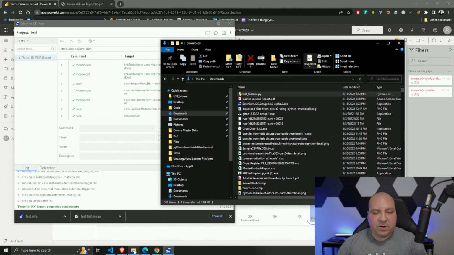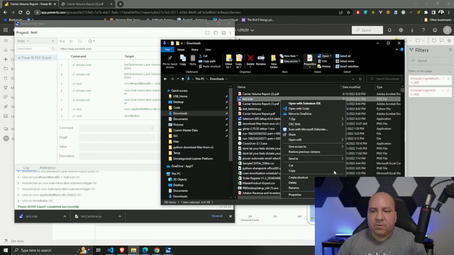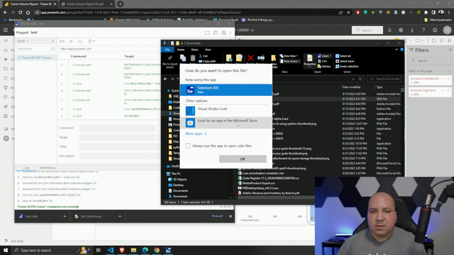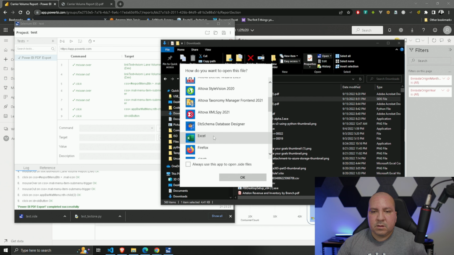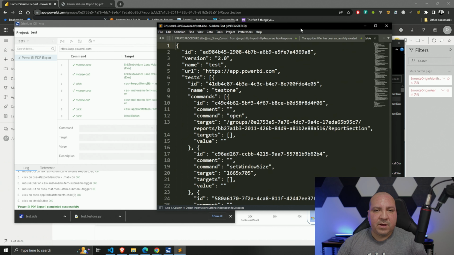I think I have one already, so let's open this test slide file in Sublime. All it is is a JSON file. It's a configuration, that's all it is.